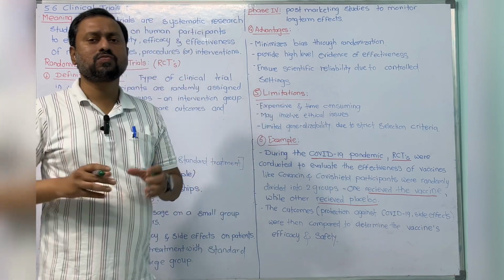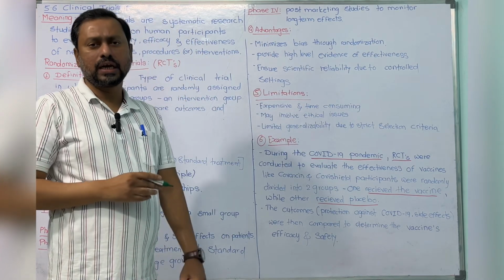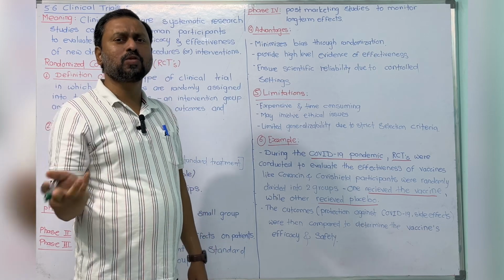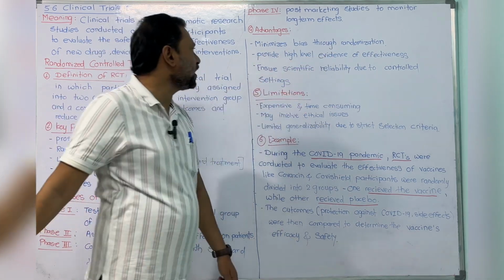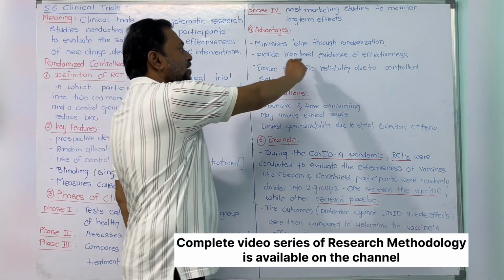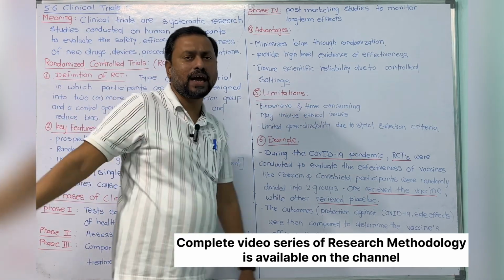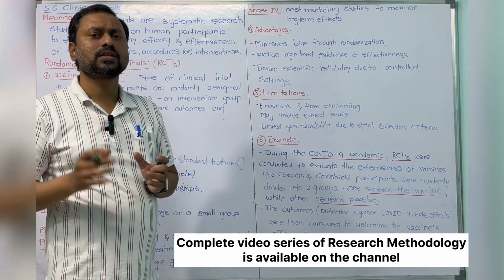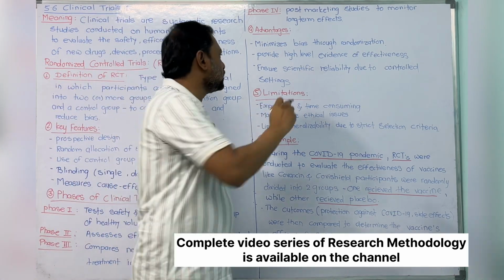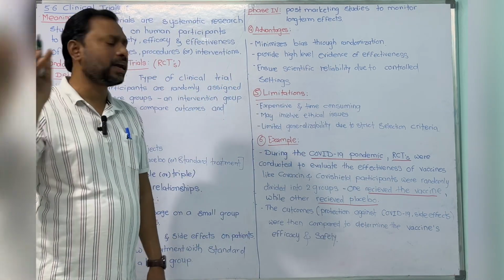Next are the advantages. What are the advantages of RCT? The first one is minimizing bias through randomization. If you randomize, the participants don't know which group they are in, so we can minimize bias. The next one is to provide high-level evidence of the effectiveness of the drugs. The next one is to ensure scientific reliability. Because of this scientific method, everyone believes it is reliable. If you are doing a controlled setting, everyone considers it reliable.